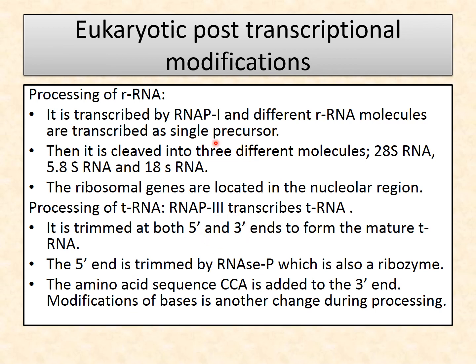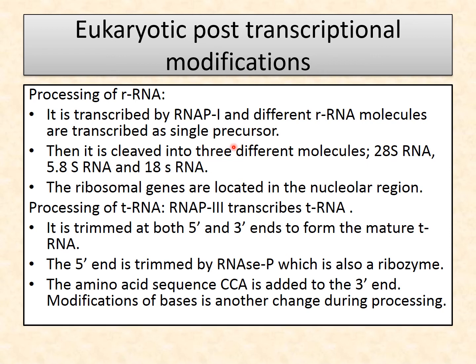Here I will only explain that there are some processing steps which take place. RNA polymerase 1 synthesizes ribosomal RNA, from which three different molecules, 28S RNA, 5.8S RNA and 18S RNA, are produced.